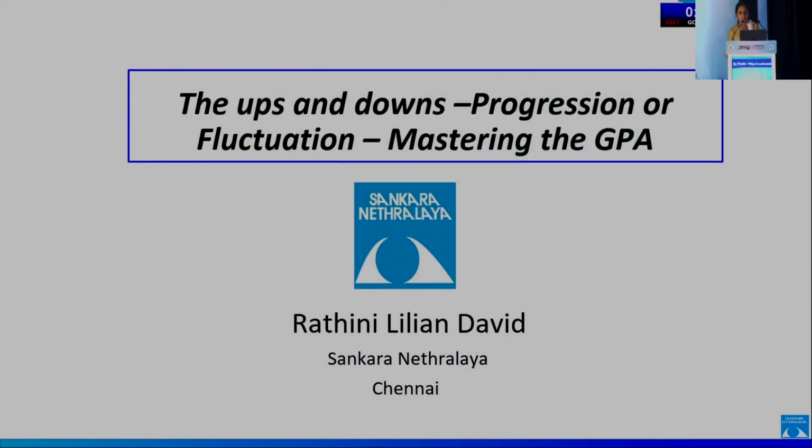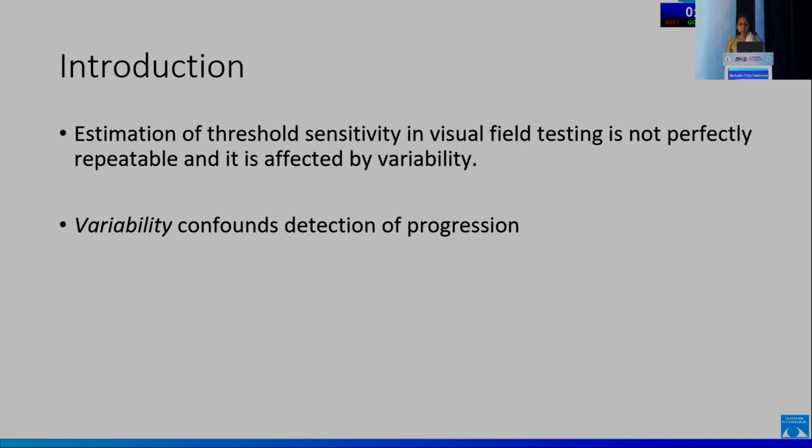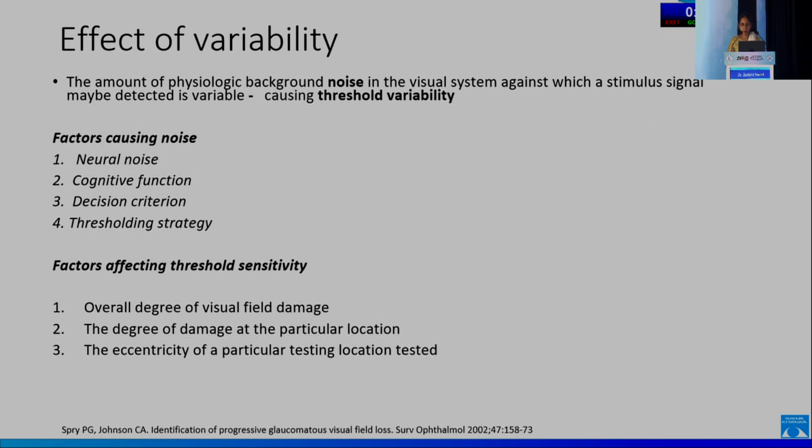My topic for today is the ups and downs, progression and fluctuation: mastering glaucoma progression analysis. Estimation of threshold sensitivity in visual field testing is not perfectly repeatable, and it's often affected by variability. Variability is often a confounder of progression. So, a bit of background: you have to know certain terminology, like noise, which is a physiological background noise in the visual system against which a stimulus signal may be detectable, and is quite variable, causing threshold variability. The factors causing noise are neural noise, cognitive function, decision criteria, and threshold strategy.